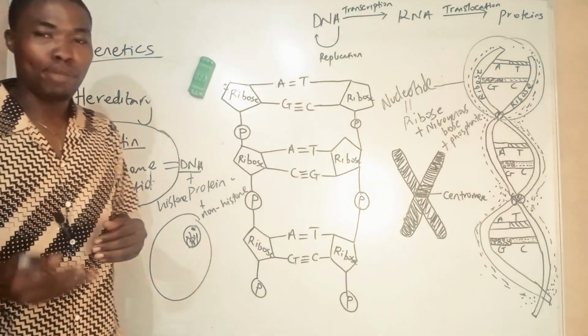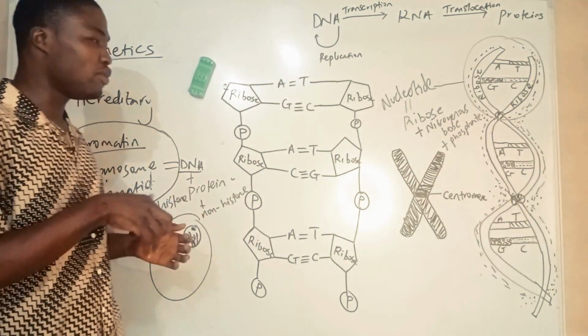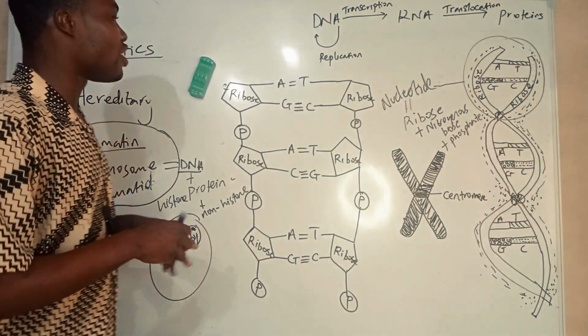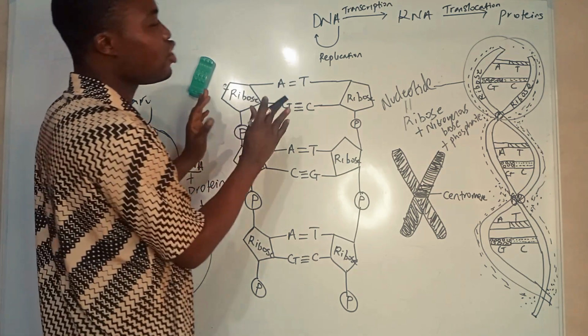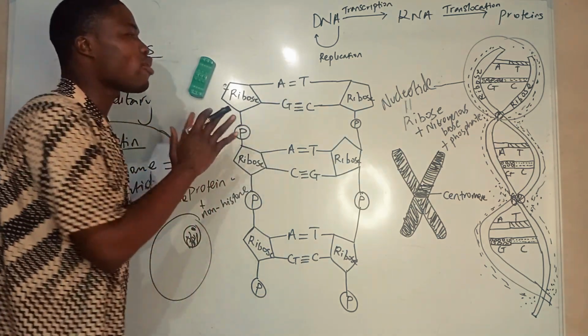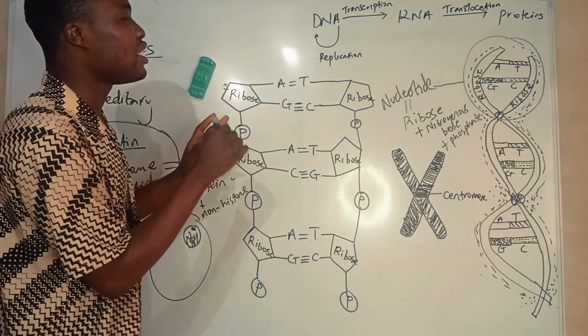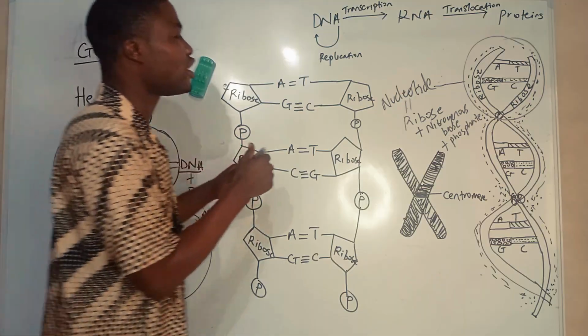So genes occur in pairs. We're going to explain that still in this video. So now this is a nucleotide. All right, so now let me quickly explain what the nitrogenous bases are about.